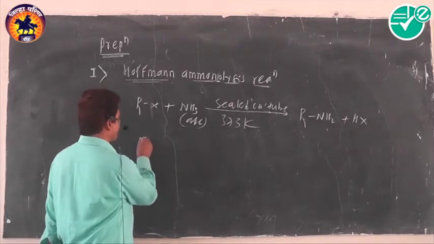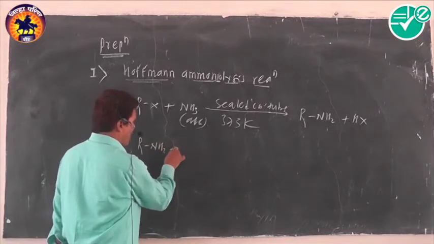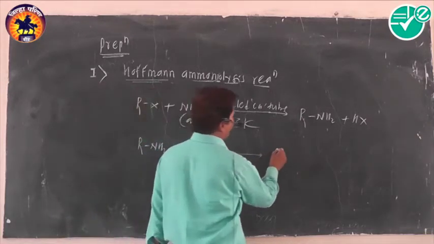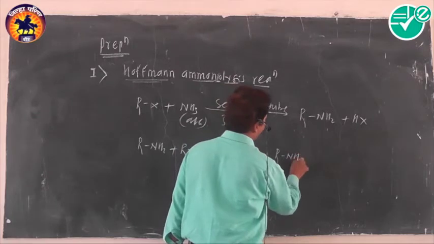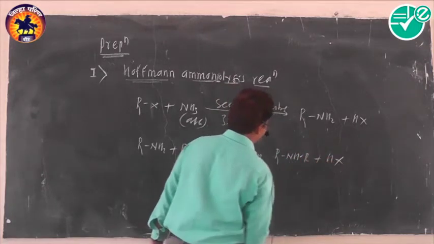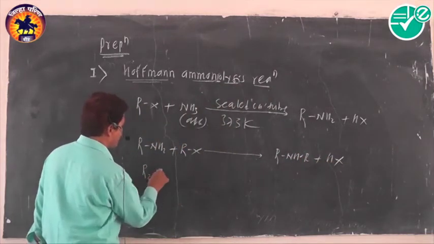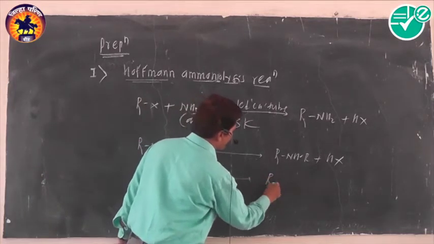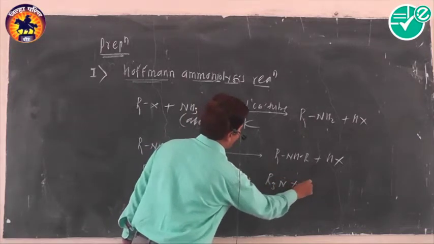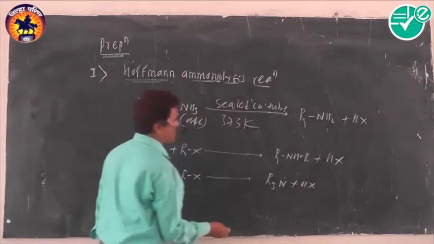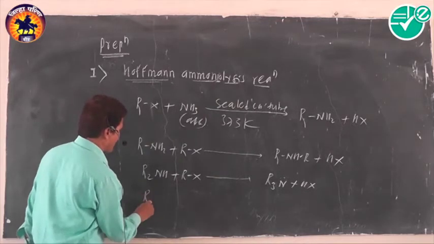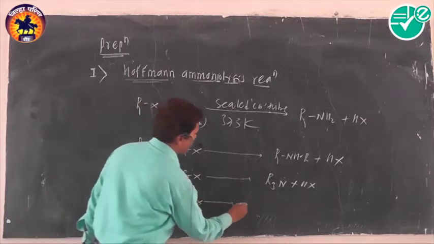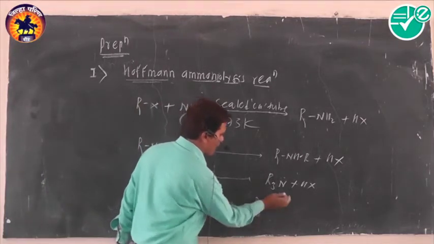We get primary amine first, which reacts with another molecule of alkyl halide to produce secondary amine along with HX. The secondary amine again reacts with alkyl halide to produce tertiary amine, and the tertiary amine, itself a stronger base, reacts with another molecule of alkyl halide and produces a compound called quaternary ammonium salt.